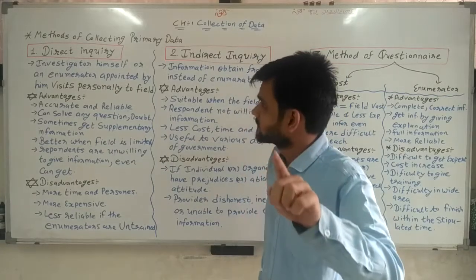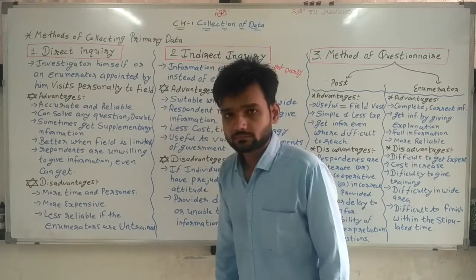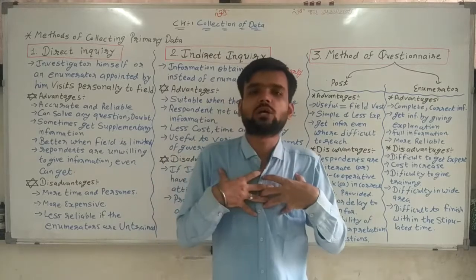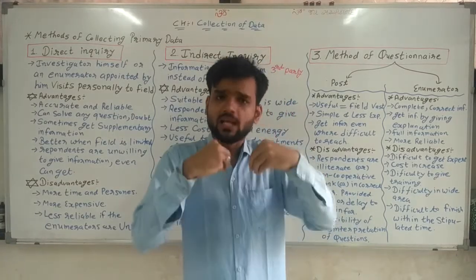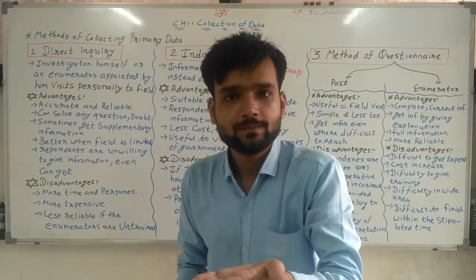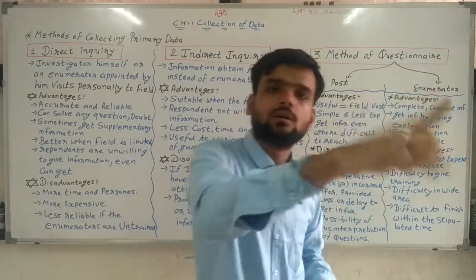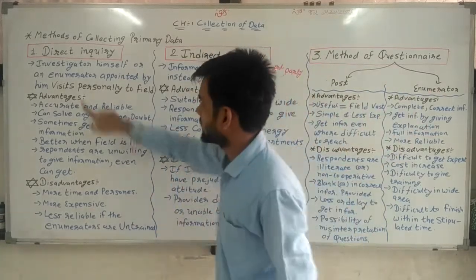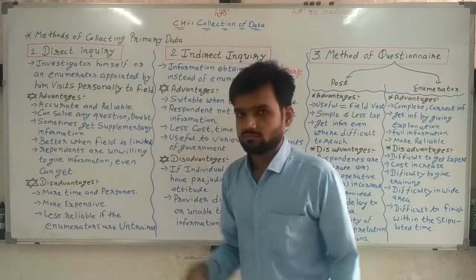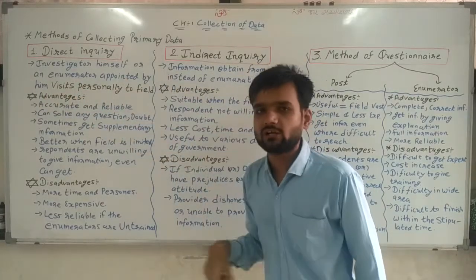Here, a sentence is written: investigator himself. It means, suppose I want to collect data, I myself go into the class and ask how many students are in the class. The investigator, me, myself going into the class and collecting data. So the first thing is the investigator himself, or the second situation, an enumerator appointed.